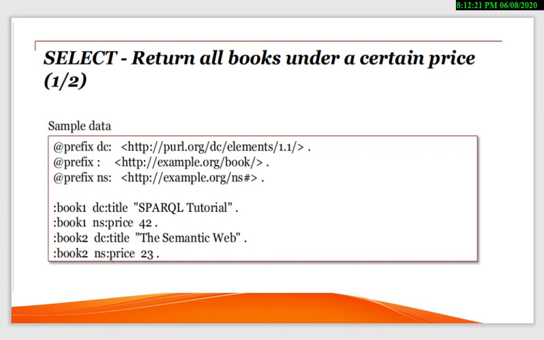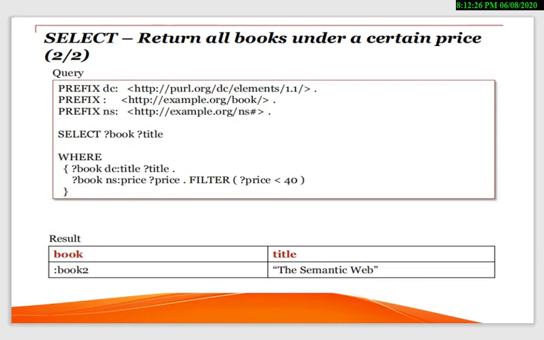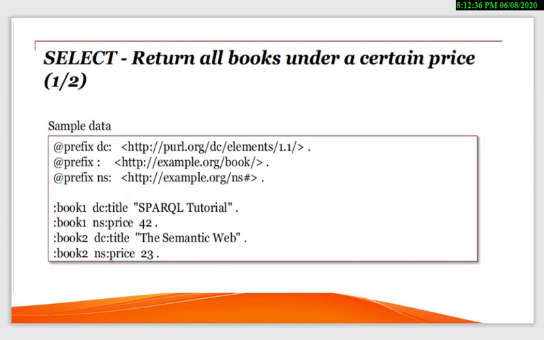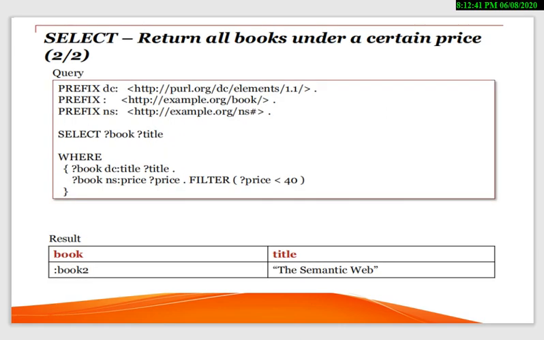You can see in the previous slide we are talking about two books, book 1 and book 2. In this slide we will discuss the title, from where its title, either it is 1 or 2, and its price, because there were two different prices for this, 42 and 23. Here we can filter like price 23 and 42. So book 2 price is 23, and the title is Semantic Web. So here under the certain price the book is Semantic Web, which is book number 2.